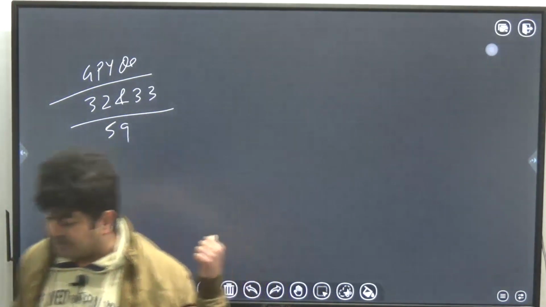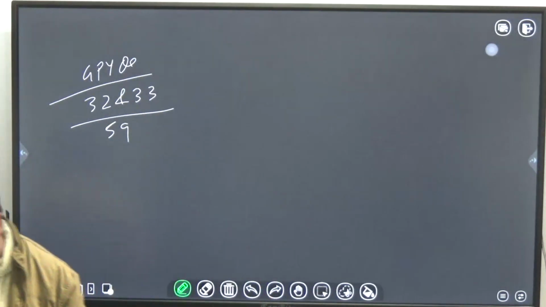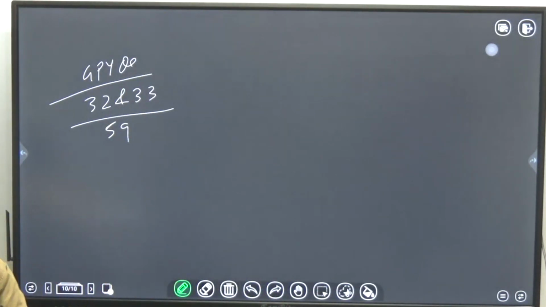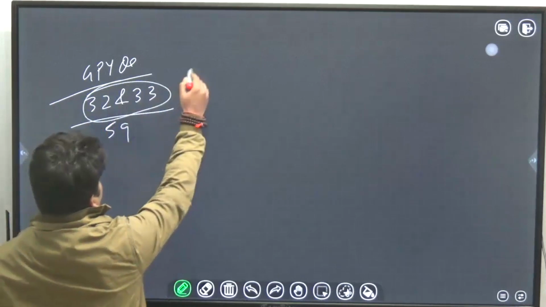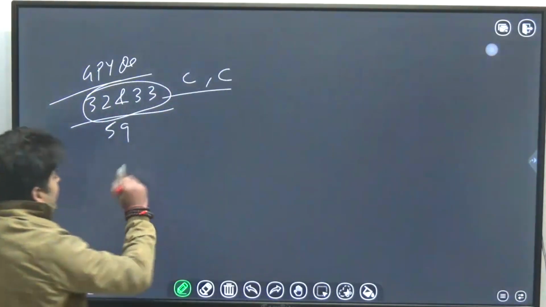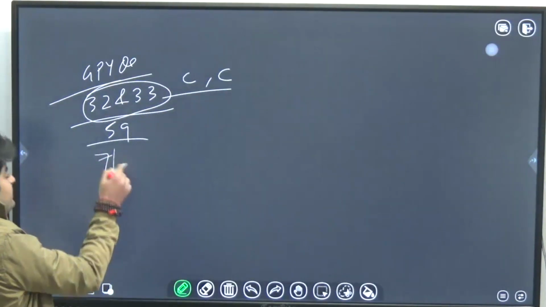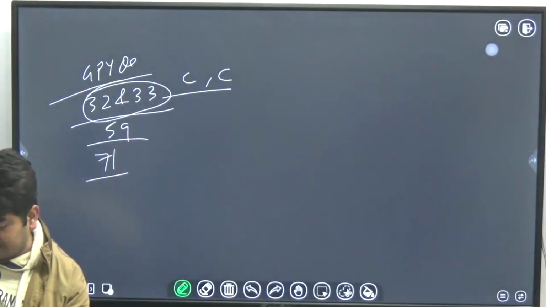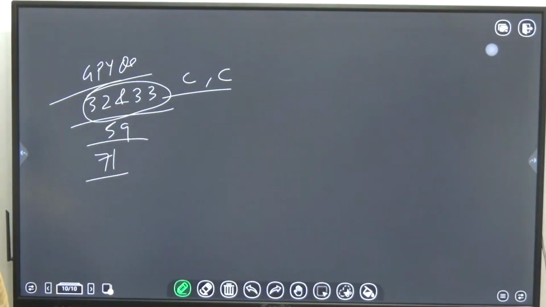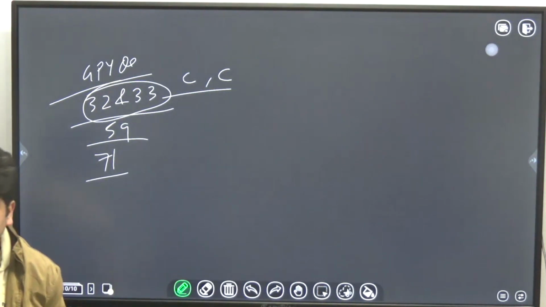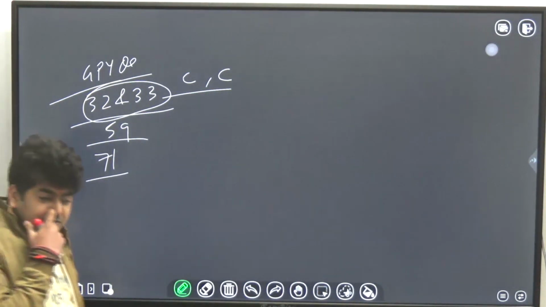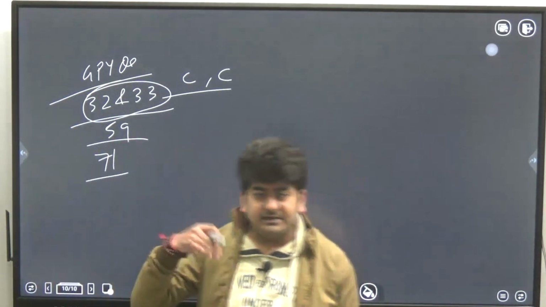Have you solved these two questions, guys? (32, 33). In both the cases, the answer will be C, C. Okay. And 59, the answer will be 71. If you want me to discuss any of the question in this or any other question regarding size reduction, you can mention. We will discuss that, otherwise no problem.